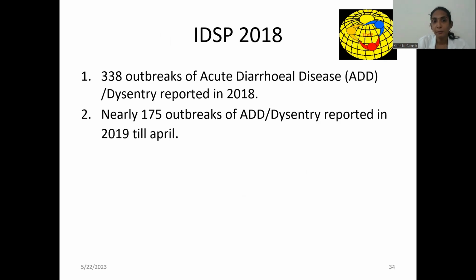So as per IDSP 2018 data, there were 338 outbreaks of acute diarrheal diseases in Pondicherry and 175 outbreaks of ADD reported in 2019 till April. Okay. So acute diarrheal disease, what is the definition? It is nothing but passage of 3 or more stools which are watery, with or without vomiting.